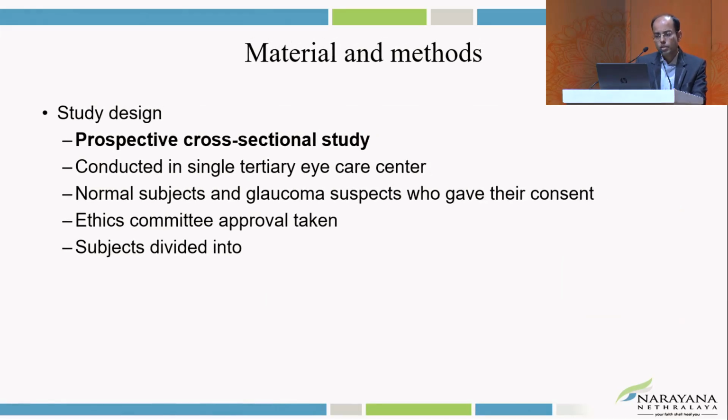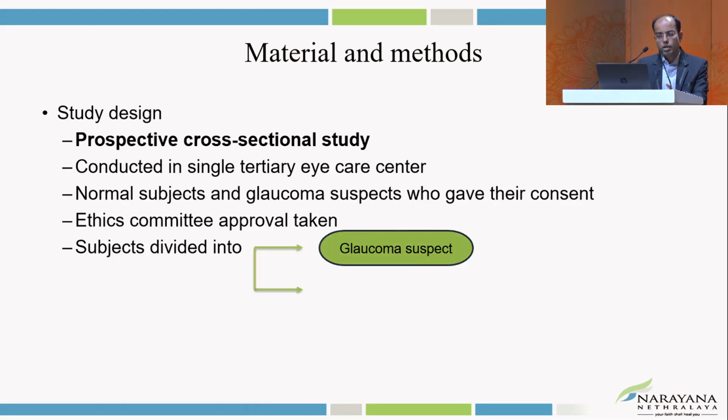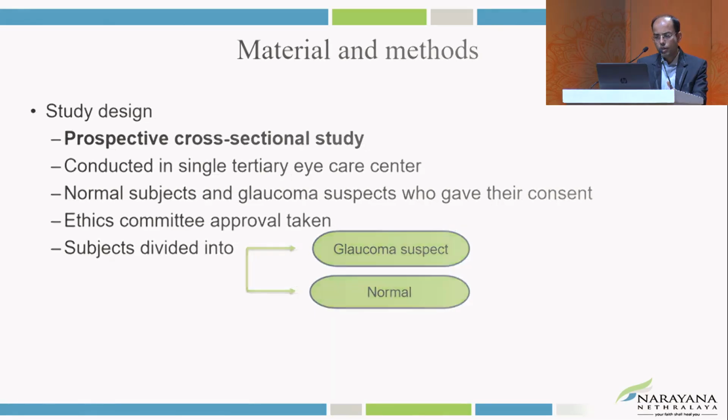So this is a prospective cross-sectional study conducted in the Shingar-Tastari Eye Care Centers, and the normal and glaucoma subjects who gave their consent were included and ethics committee approval was taken. Subjects were divided into glaucoma suspects and normals.